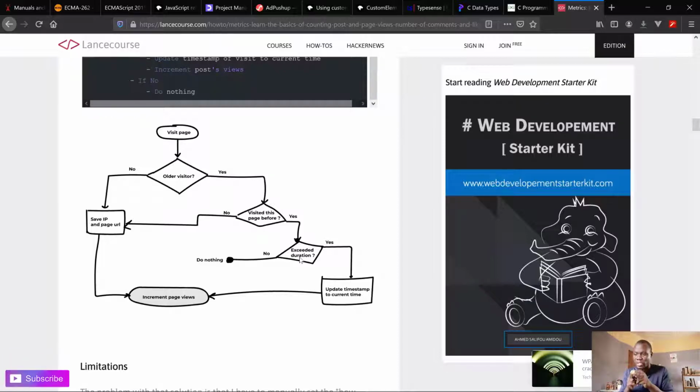So the question here is about how long it should take before we consider that, since you already saw the page and you are seeing it again after that defined period of time, we should count it now as a new visit. That time is a question that we'll see in the next steps. When that happens, we count, and then we update the timestamp for that page, because we don't want him to reload the page and start counting again. After the time has reached the threshold, we count.